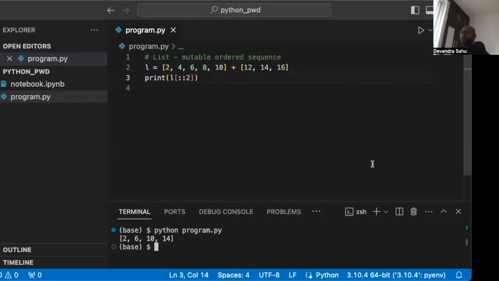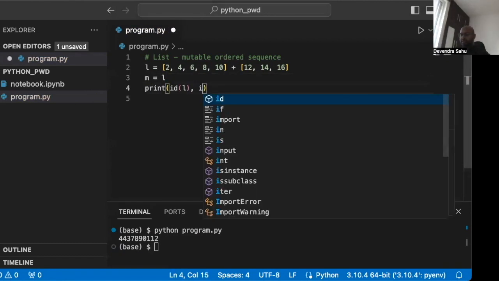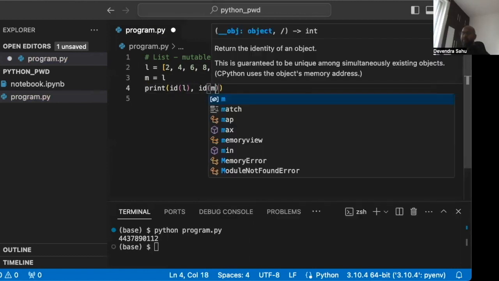Now there's a function called ID, which gives you the address of the list. What ID does is print the ID address, the physical address of the list. Let's see that. This is the address of the list. And what happens is, when you do, let's say, M is equal to L, and then we print the address of both, ID of M as well.